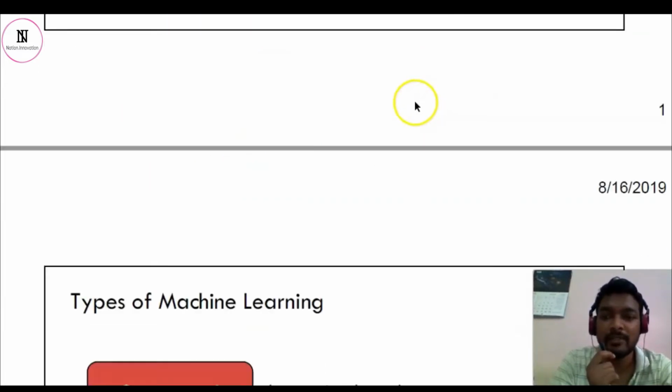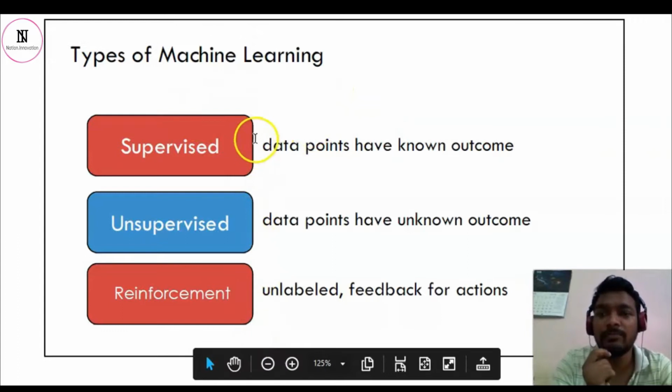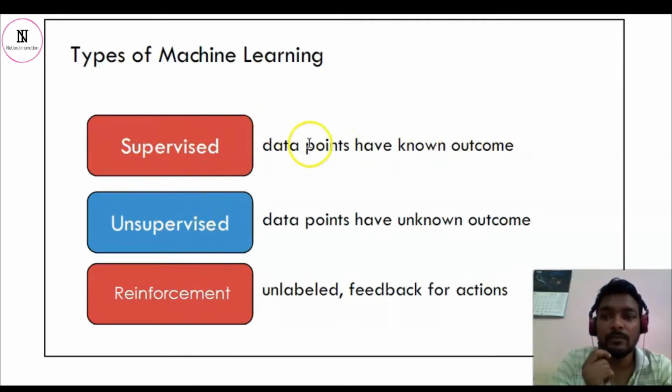Now we come to the next topic: types of machine learning. As I've already discussed in our previous tutorials uploaded on Nation Innovation, you can see from there. But here I will give a brief overview of these three topics. Supervised: data points have known outcomes, meaning we have input, we have output, and we have a relationship.